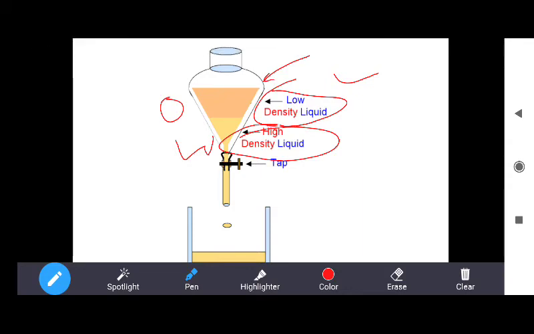When you place the immiscible liquids in this funnel and keep it in the resting position, both of these liquids, oil and water, form separate layers. Water is separated on the lower side while oil is separated on the upper side.